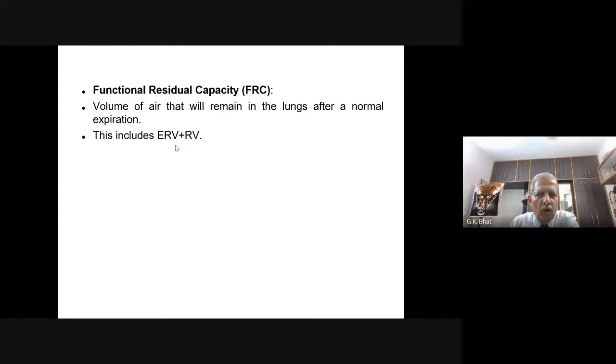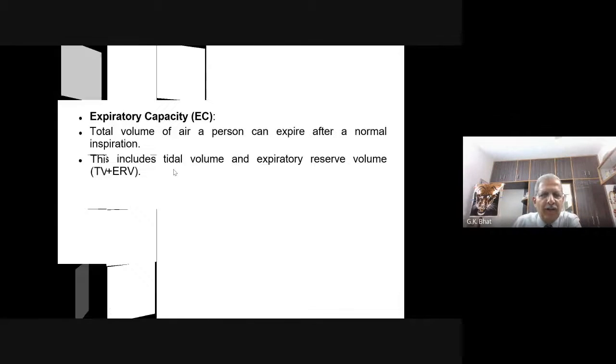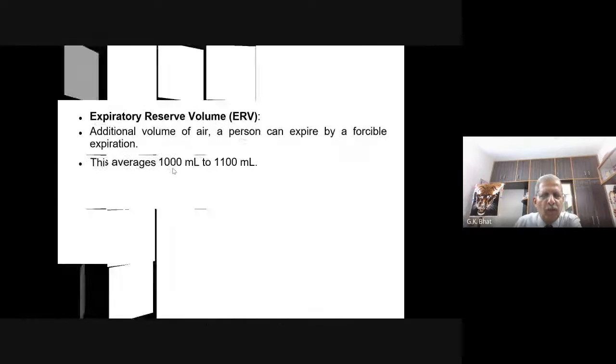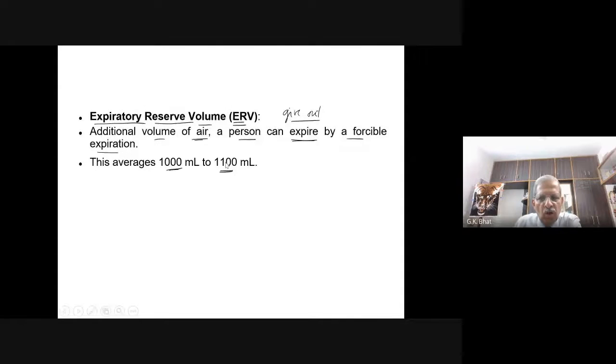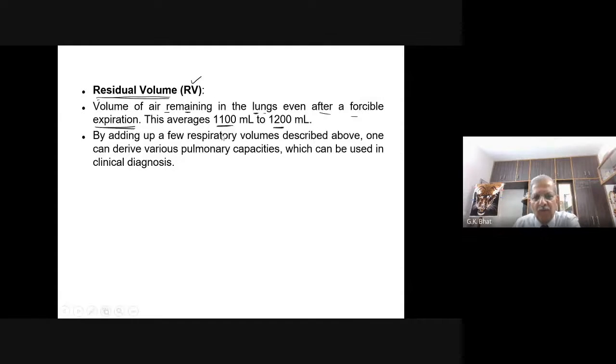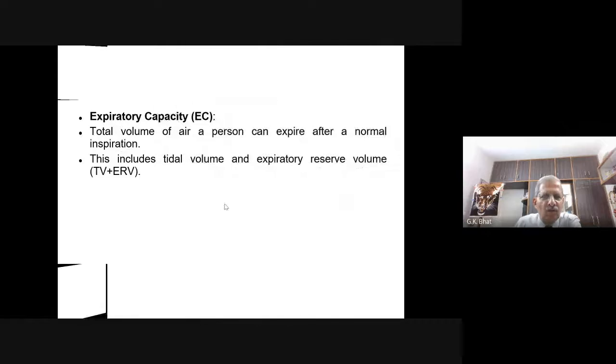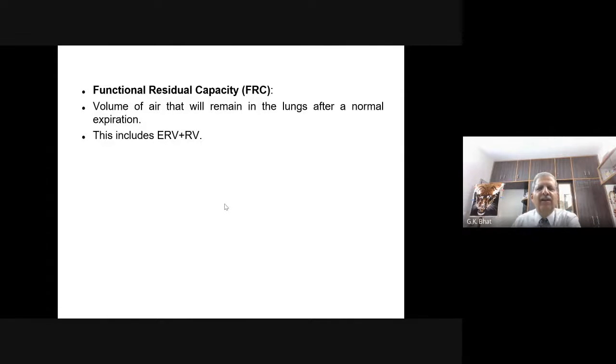Expiratory reserve volume is 1000 to 1100, plus residual volume 1100 to 1200. You have to add these to calculate functional residual capacity.